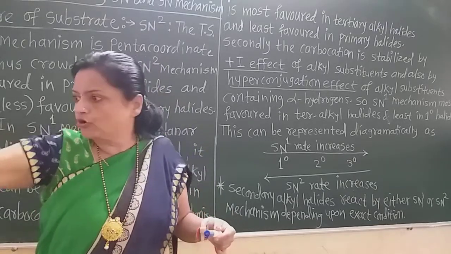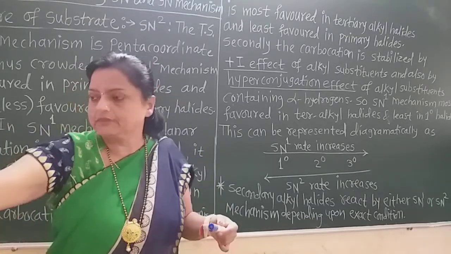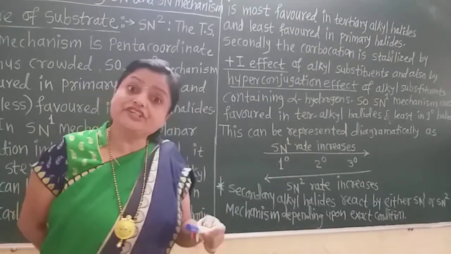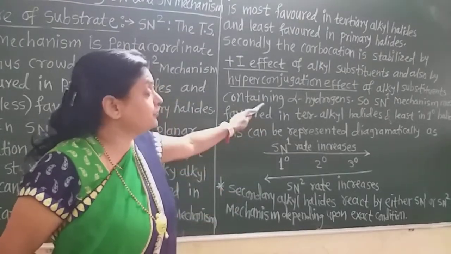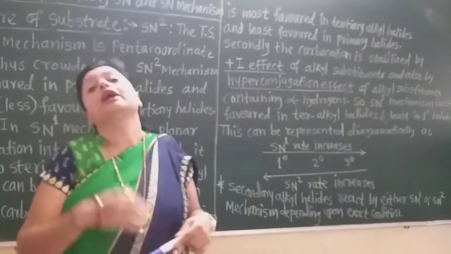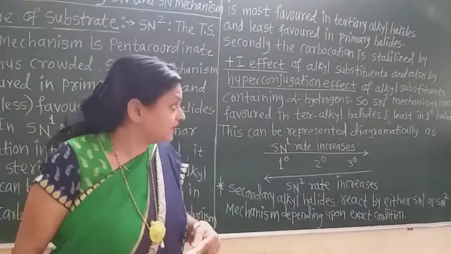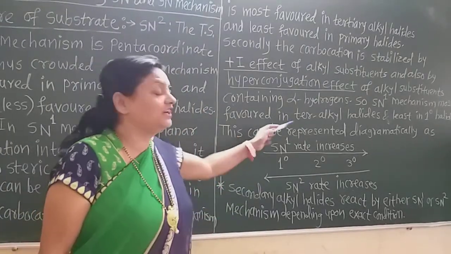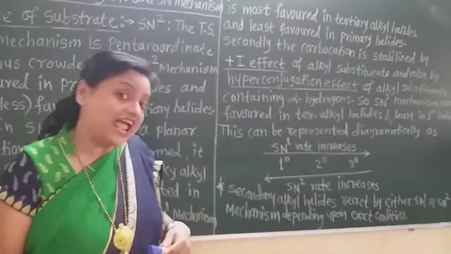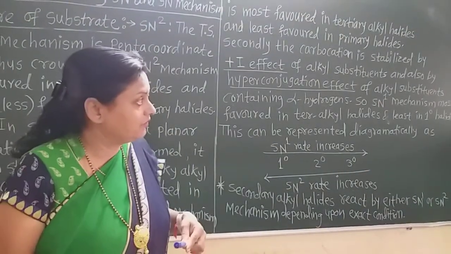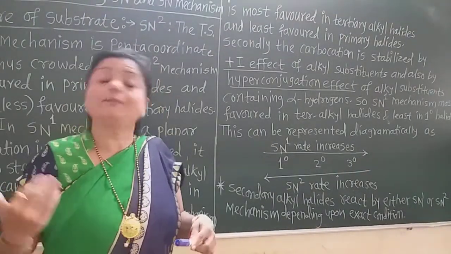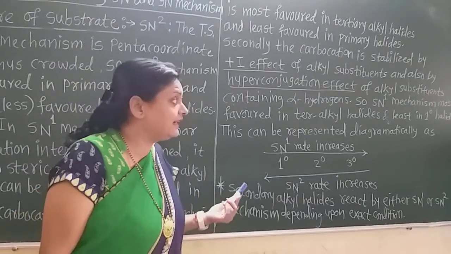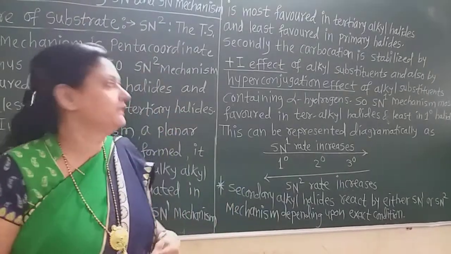Due to the hyperconjugation of the alkyl substituent containing alpha hydrogen, the carbocation gets even more stabilized. So the SN1 mechanism is most favored in the tertiary alkyl halide and least favored in the primary alkyl halide.